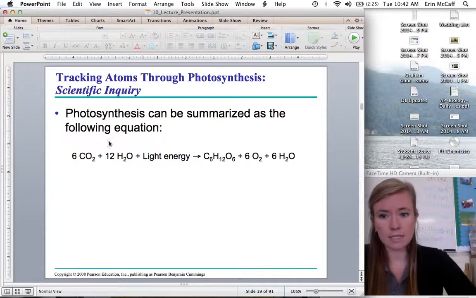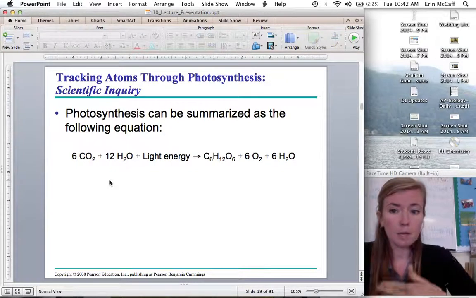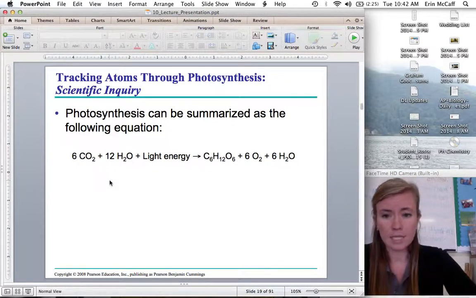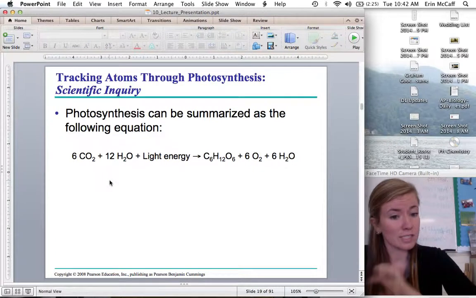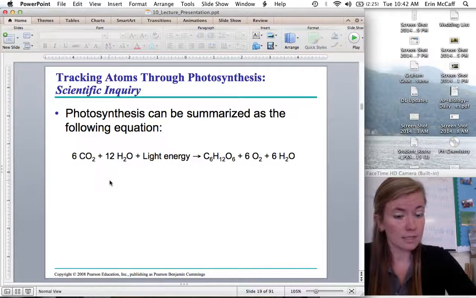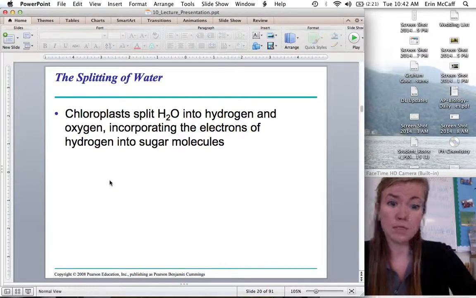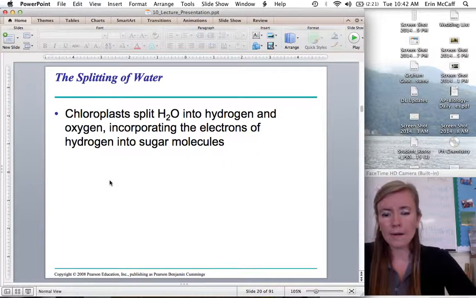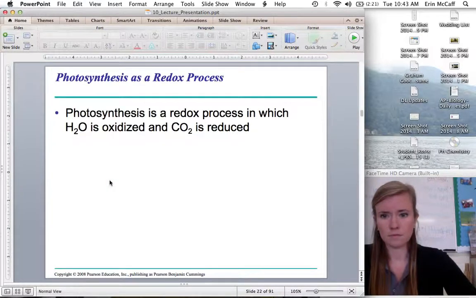And here is the photosynthesis equation. 6 CO2 plus 12 H2O plus light energy becomes C6H12O6 plus 6 O2 plus 6 H2O. You'll notice there's 6 extra waters on each side, and we'll talk about that. But it's the same thing as the cellular respiration equation, or backwards. It's the backwards cellular respiration equation. We'll talk about the splitting of water later.